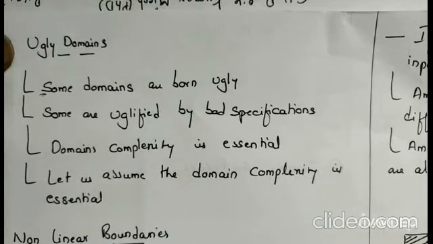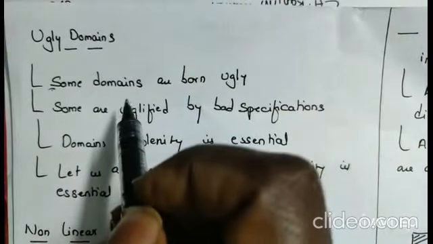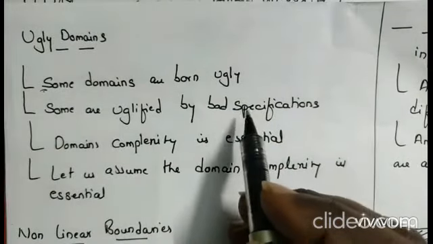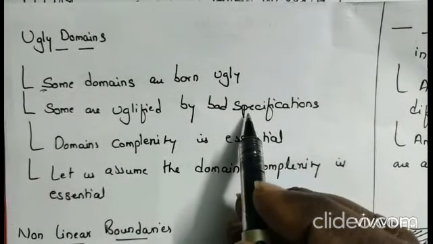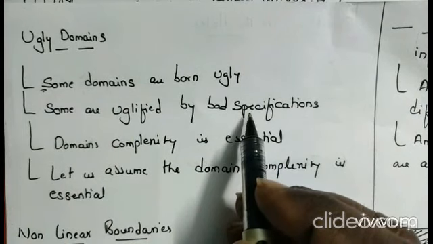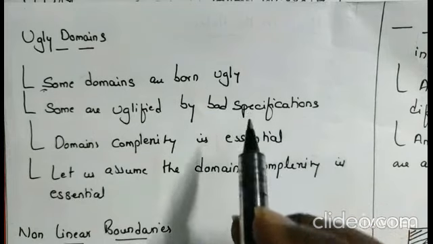Hi everyone, in our last lecture we went through nice domains. In this lecture we are going to see what ugly domains are and how they are present. Some domains are born ugly and some are uglified by bad specifications. Because of specifications also, domains are uglified, and we call those domains ugly domains.